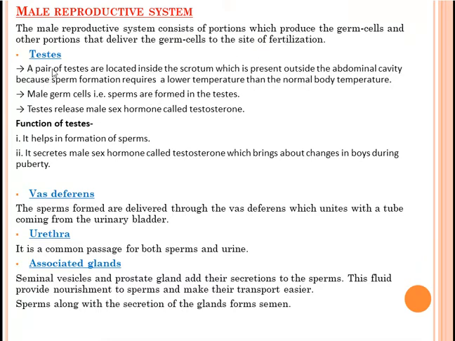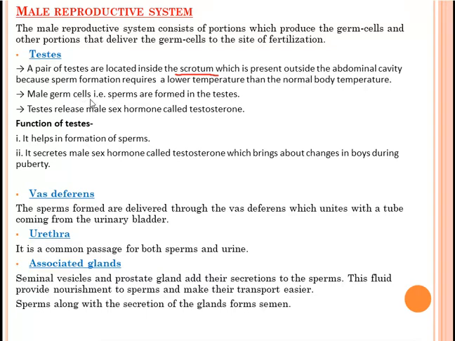First part is testes. So what is the function of the testes? A pair of testes are located inside the scrotum, which is present outside the abdominal cavity. Where are these testes located? They are located inside the scrotum, and the scrotum is present outside the abdominal cavity. Why outside the abdominal cavity? Because the formation of sperm requires a lower temperature than the normal body temperature. That's why these testes are located outside the abdominal cavity.